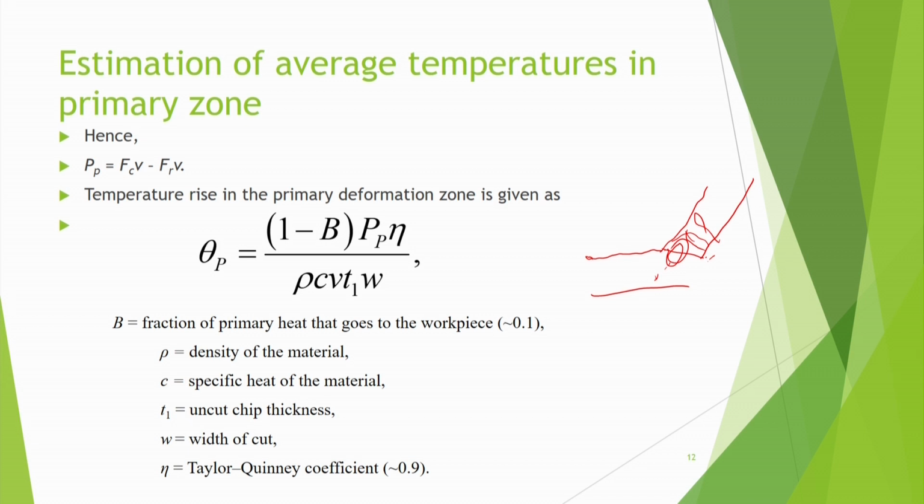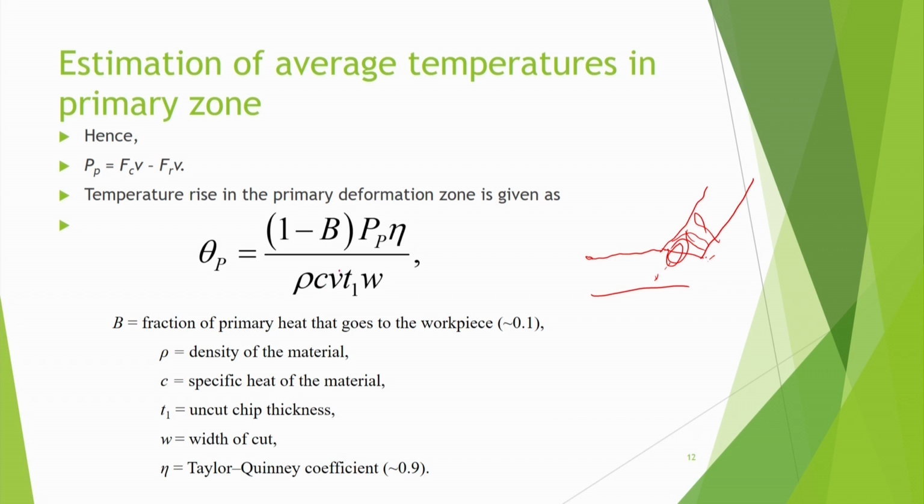Rho is the density of the material, C is the specific heat of the material, t1 is the uncut chip thickness, so V t1 w is the volume flow rate, and if I multiply by density it becomes the mass flow rate.